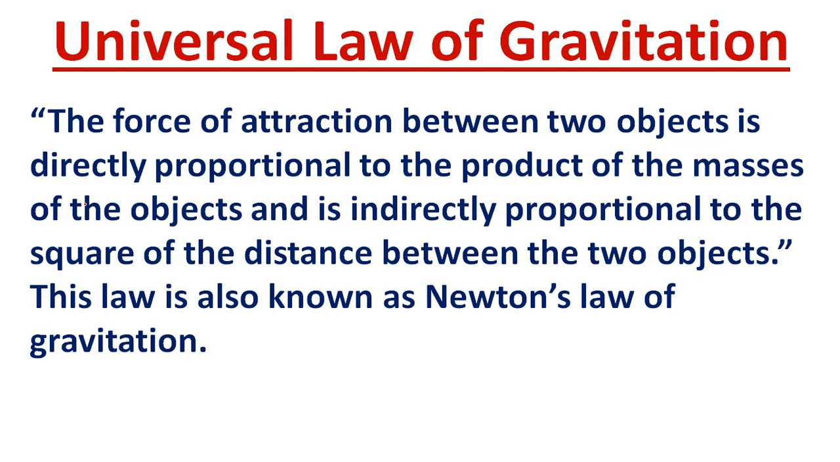So, the universal law of gravitation. The universal law of gravitation is defined as: the force of attraction between two objects is directly proportional to the product of the masses of the objects and inversely proportional to the square of the distance between the two objects. This law is also known as Newton's law of gravitation.